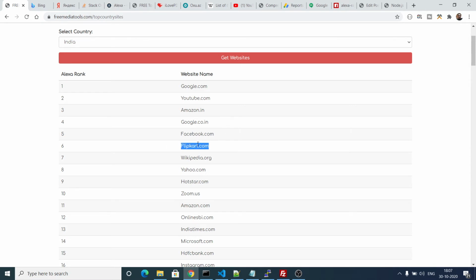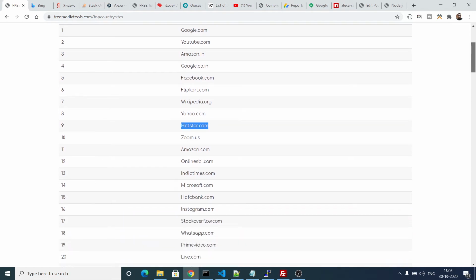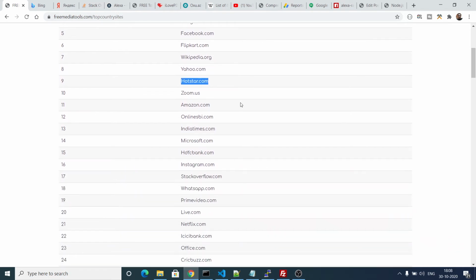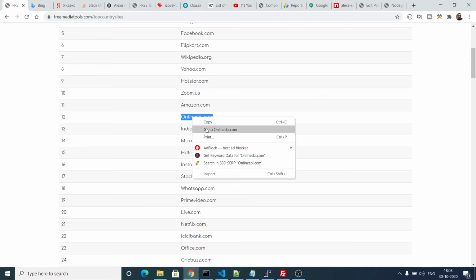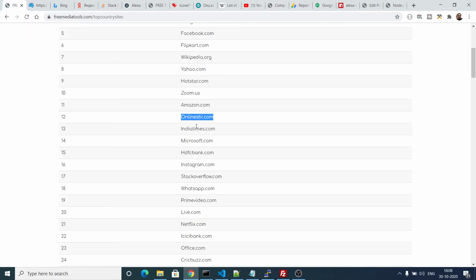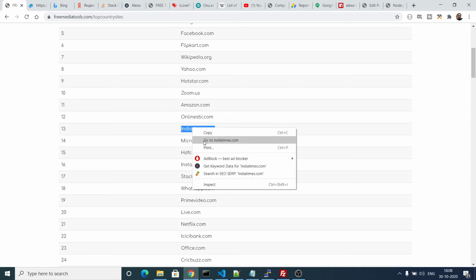Flipkart is number 6. It's a shopping website of India. Then comes Yahoo. Hotstar is a live streaming website where you can stream any sort of program. Zoom, Amazon. Online SBI is the SBI bank here. You can see this is SBI, State Bank of India. It's a very popular website among Indians. India Times is a blog here.